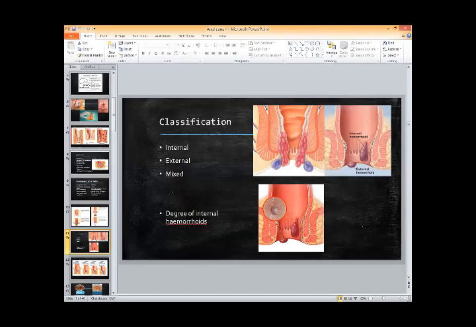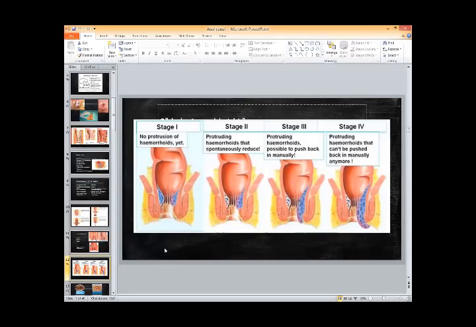So now we'll talk about the degree of internal hemorrhoid. This is more often asked in the exam by the examiner. What are the degrees of the internal hemorrhoids? It's better to remember them by the degree, not by the stage, but the stage can be used as well. This is first degree hemorrhoid, second degree hemorrhoid, third degree hemorrhoid, and fourth degree hemorrhoid. This classification is done according to the patient's history and your examination.